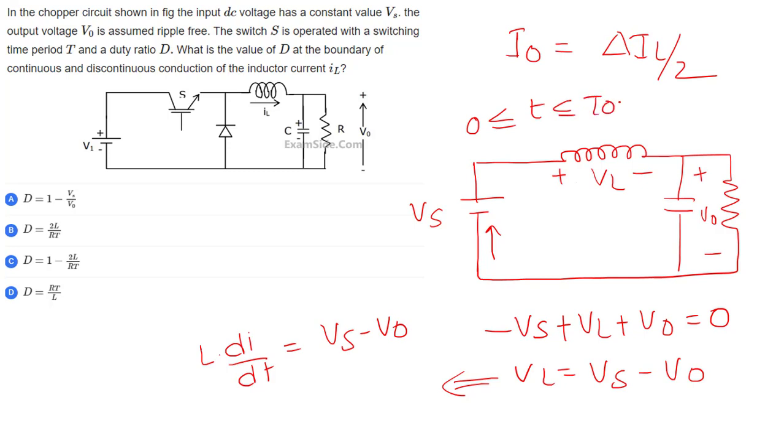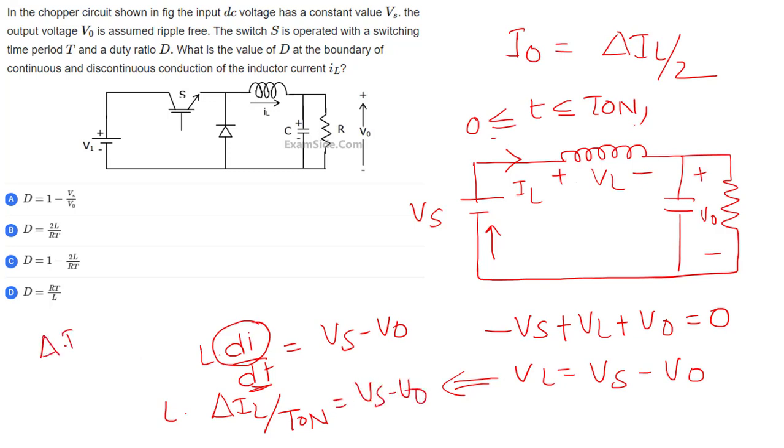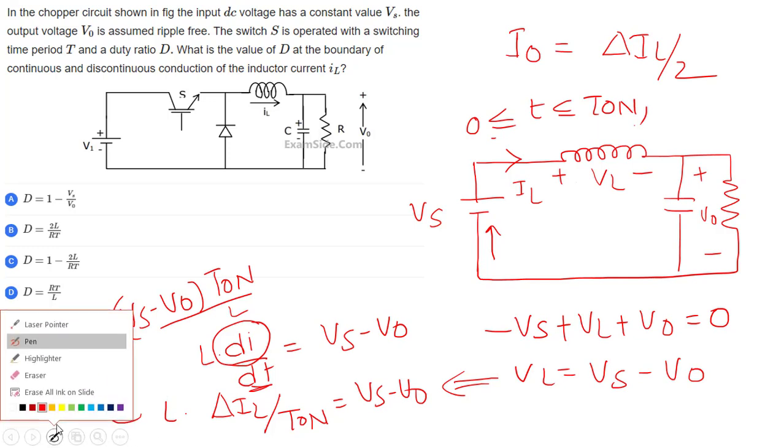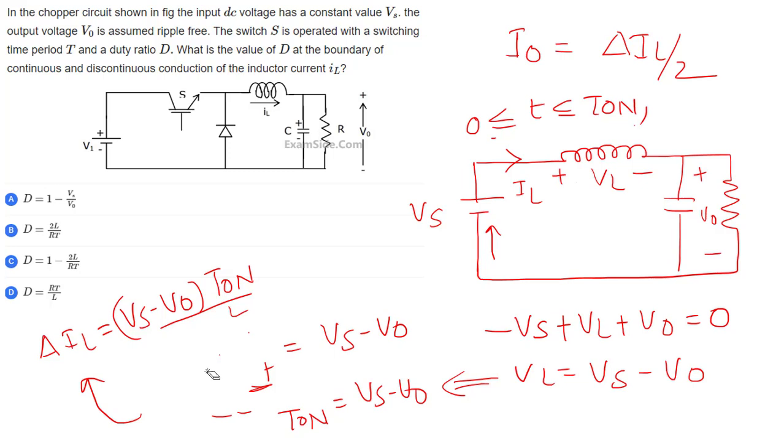During the first mode, L into dI is the change in inductor current, delta IL, by the change in time T on, is equal to Vs minus V naught.